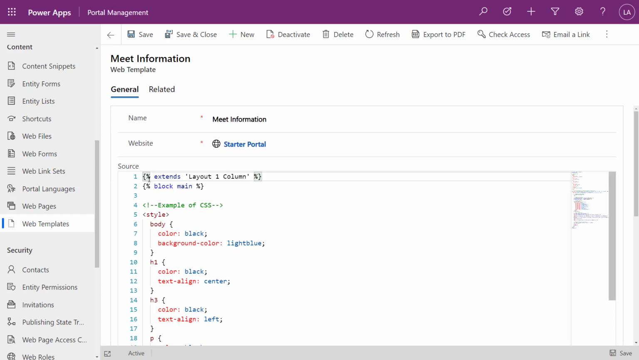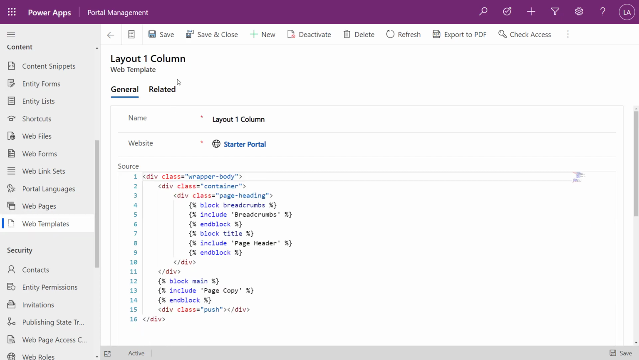First thing you're going to notice is extending layout columns. So within Liquid, that's very easy. You'll see squigglies and percent or double squigglies, and we'll take a look at that. And the first thing we're doing is we're extending layout one column. Liquid web templates build on top of each other, so you can begin to reuse a lot of code and build a structure. So if I were to take a look at layout one column, we see layout one column